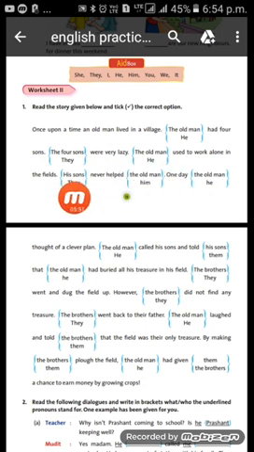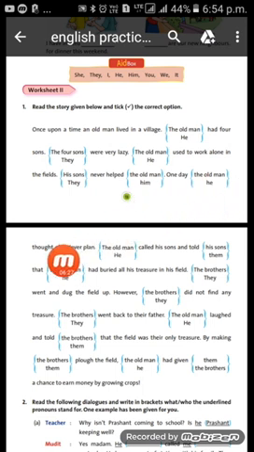Next is his sons. Now who is his? For whom is his used here? For the old man. And I have told you that we use his for the masculine gender, males like boys. So here his is old man, so his sons. Now his sons are 4 in number, so we are using they. They never helped the old man. Now here him is used for the old man. Him is also used for the boys only. We can't use him for girls. So him is correct here.